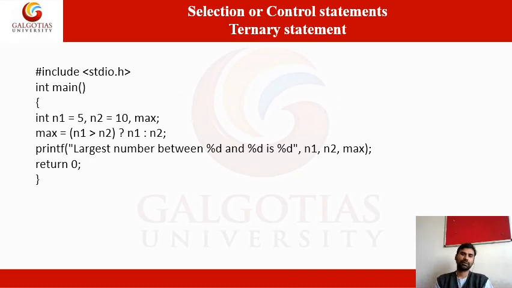Using the ternary operator, we have to find the largest among two numbers, n1 and n2. We assign n1 equal to 5 and n2 equal to 10. Which one is the biggest number among n1 and n2? Simple example: max equals a condition, n1 greater than n2. If the condition is true, n1 is assigned to max. If the condition is false, n2 is assigned to max. According to this, we can find the largest value.